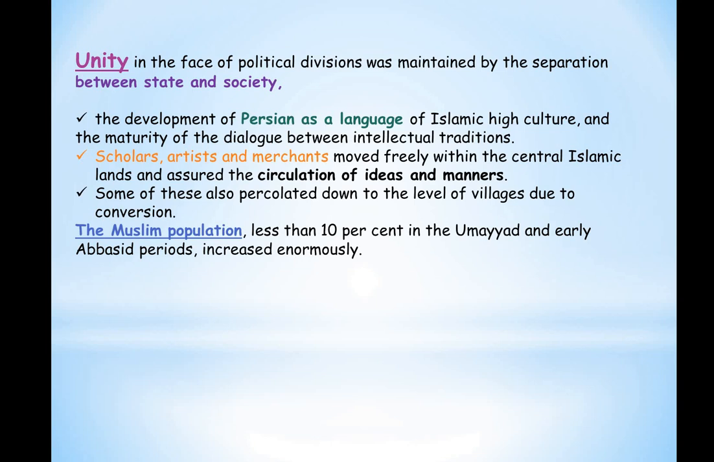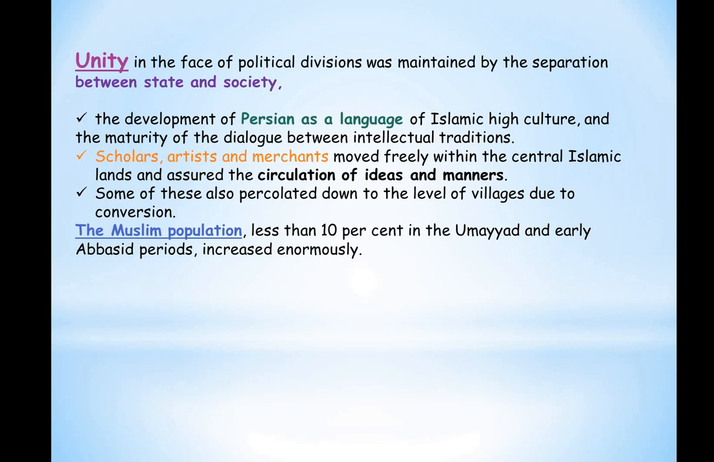Now what about the unity? Because two dynasties were ruling. The unity in the face of these political divisions, and we saw a lot of diversity was there in the economic and cultural patterns. So unity in the face of these political divisions was actually maintained because of the separation between the state and society. There was a great separation between the state and society. So because of that, also unity was maintained. How did they maintain unity is a very important factor.